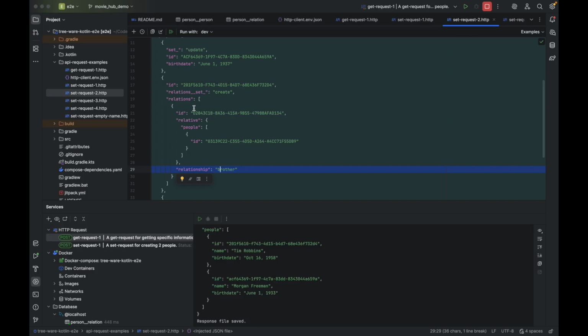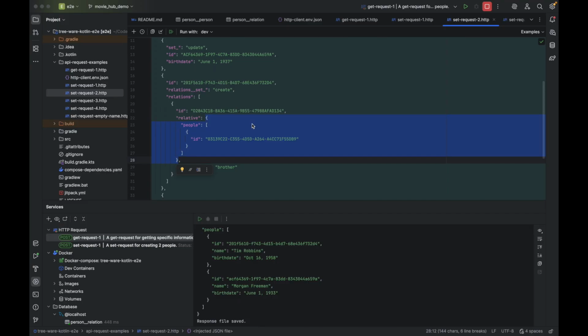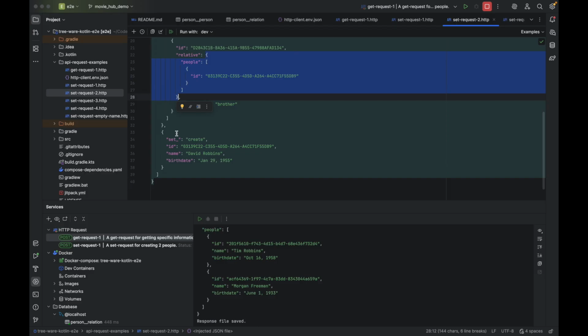This is the relationship. We are creating the relationship. This is the ID for Tim Robbins, and this is the association to his brother. And as you can see, this is also the same tree model because the pointer starts from the root of the tree. And followed by, we're going to actually create David Robbins as the brother for Tim Robbins. As you can see here, we first point to an object that doesn't exist yet, and then the object exists later in JSON. Tree-Ware figures out the proper order to create these things, so you don't have to worry about it. Let's go ahead and run this.